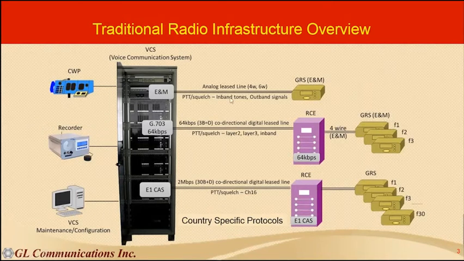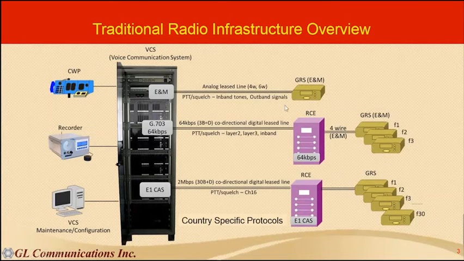On the other end, the VCS will be connected to a ground radio station, and it could be connected to remote radio controller equipment which is controlling a set of radios, and these radios can be either transmitters, receivers or transceivers.